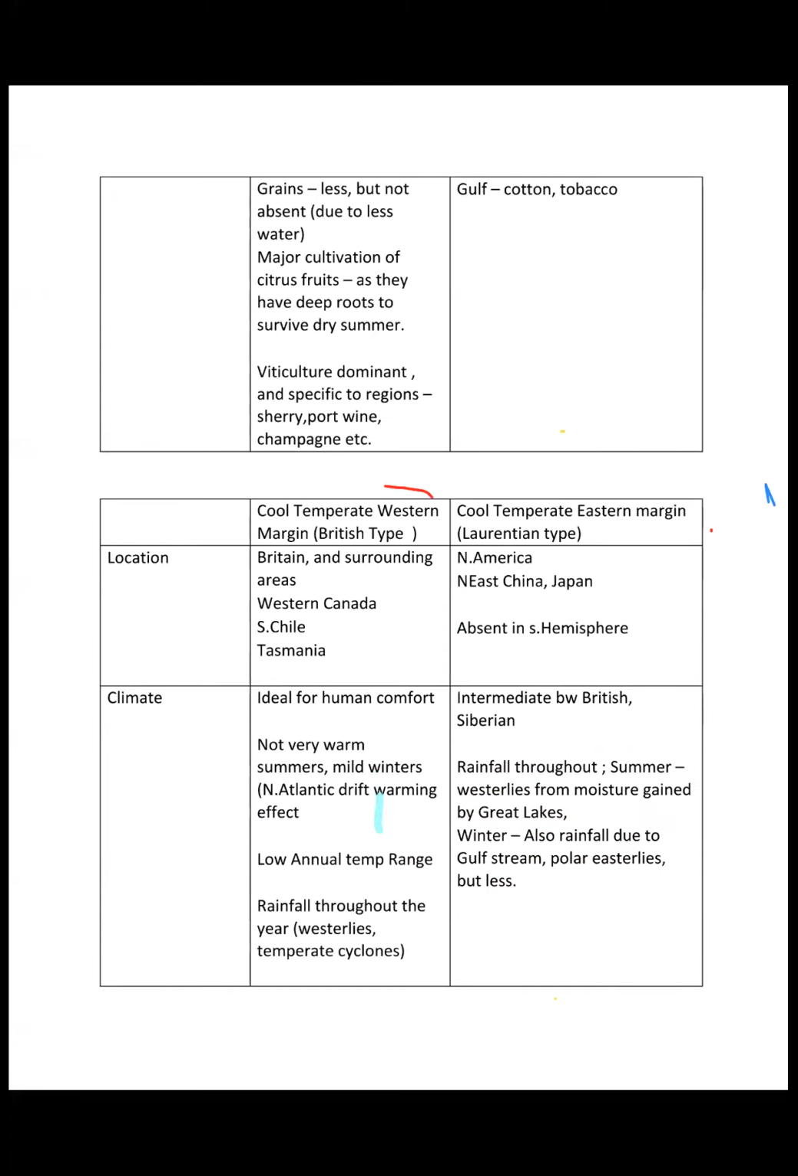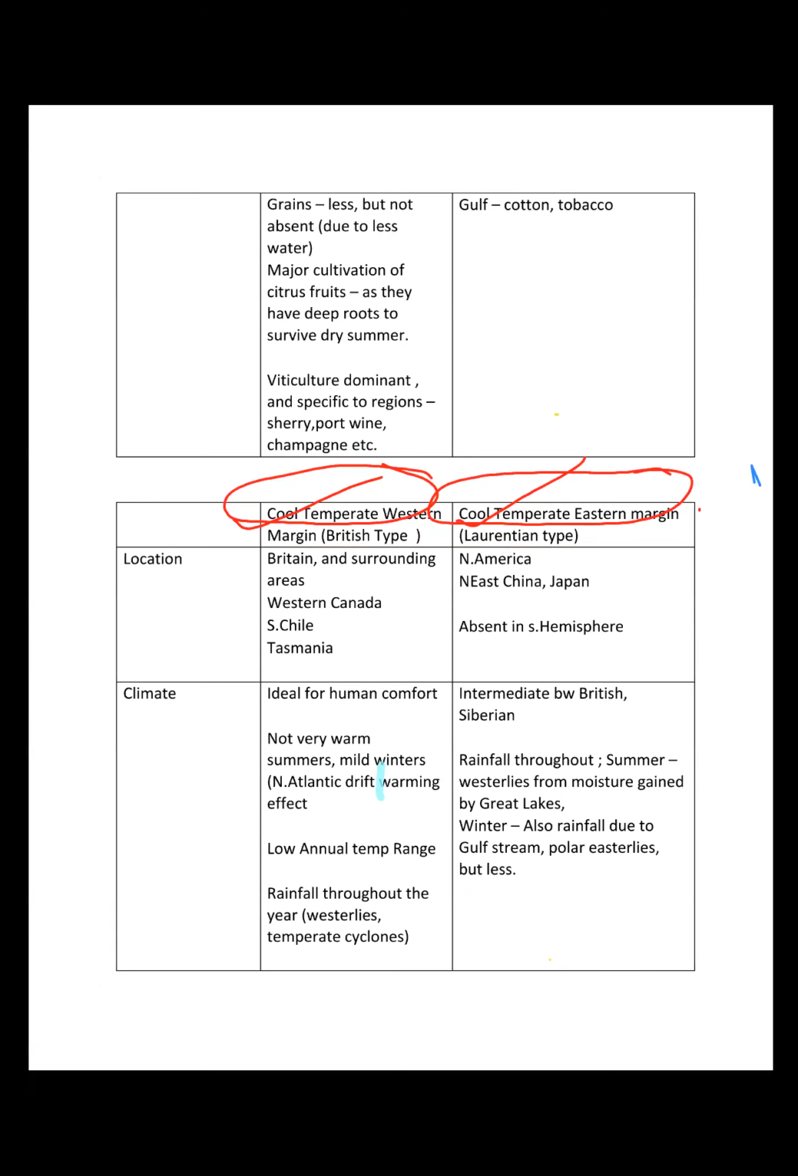Next is the cool temperate western margin and cool temperate eastern margin. The western margin one is known as the British type, and the eastern margin is known as the Laurentian type, right? First, let us see the regions, right? These are the regions, right?